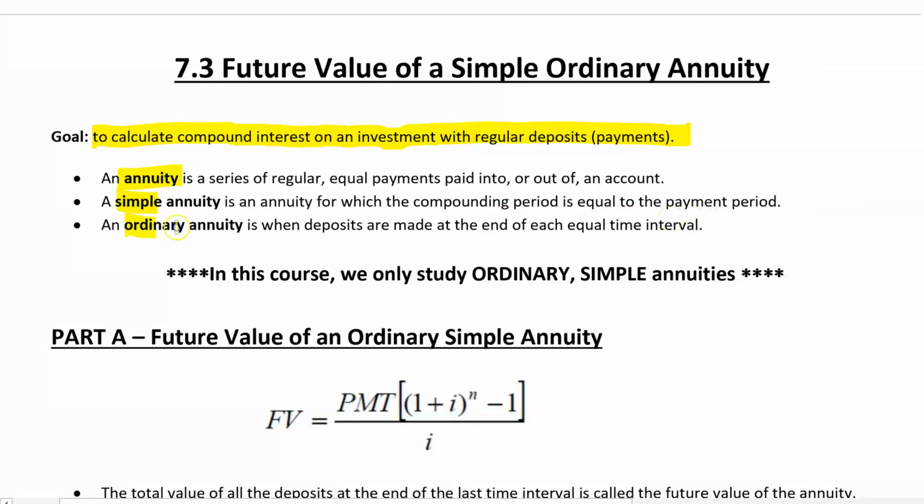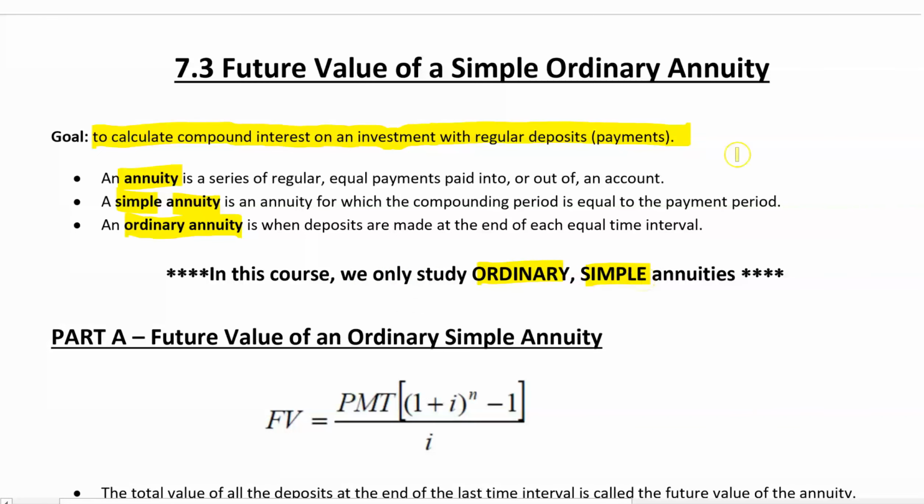And then an ordinary annuity, when we say the word ordinary, we're talking about when deposits are made at the end of each equal time interval. At the end. You can also make them at the beginning of equal time intervals, but we're not doing that. We're making it at the end of each equal time interval. So if we're making monthly payments, or deposits, those deposits will happen at the end of every month as opposed to the beginning of the month. And it does affect, for instance, the interest that accumulates. Okay, so in this course, we are only talking about annuities that are both ordinary and simple. We're only going to talk about those.